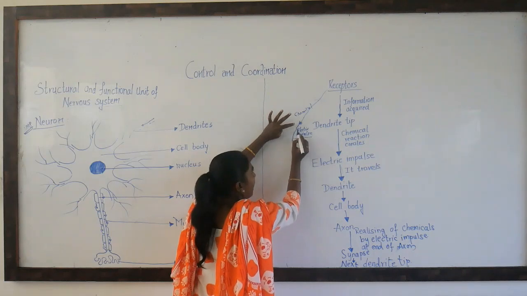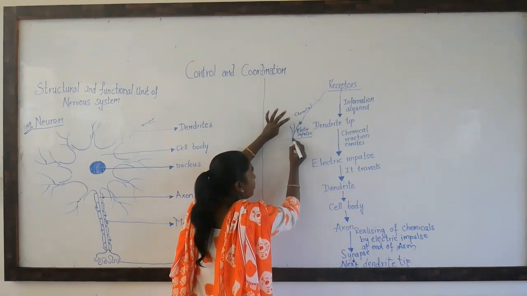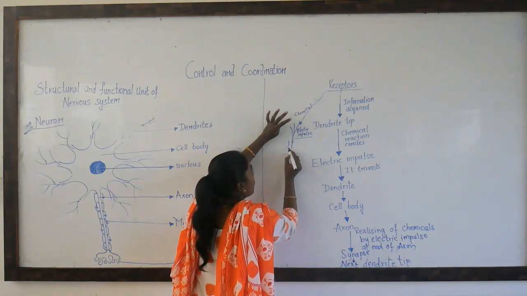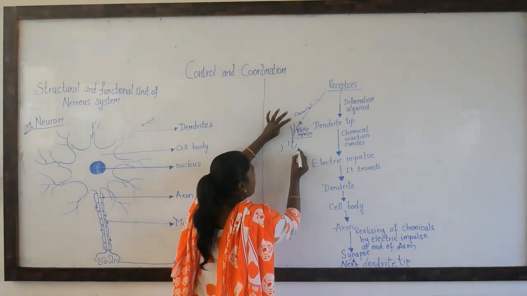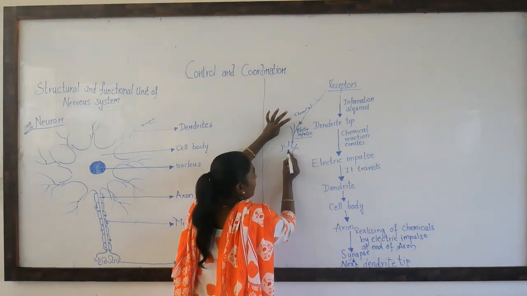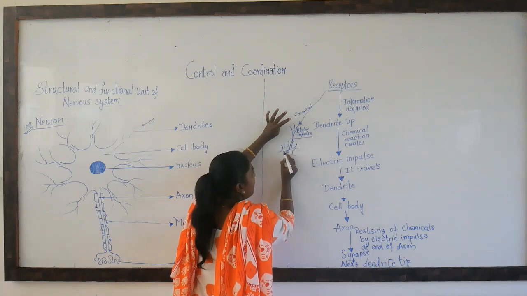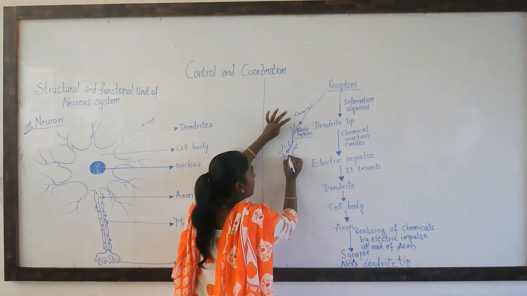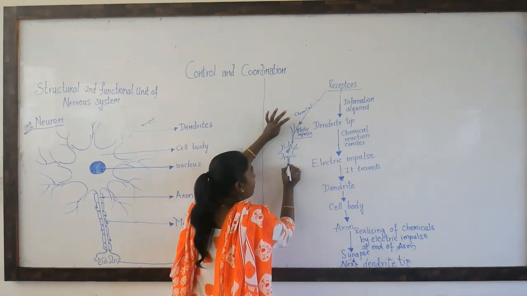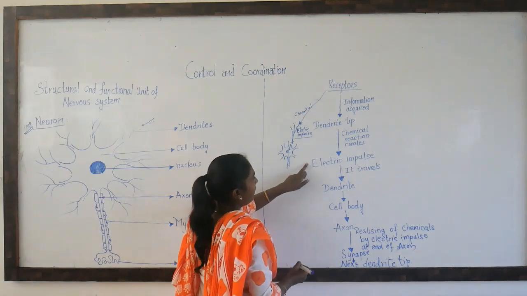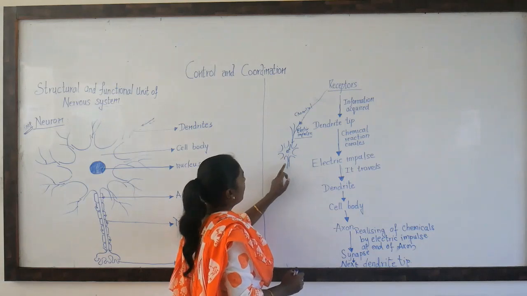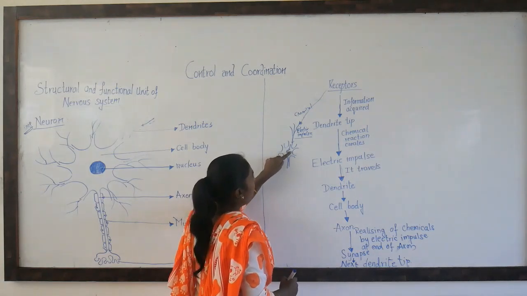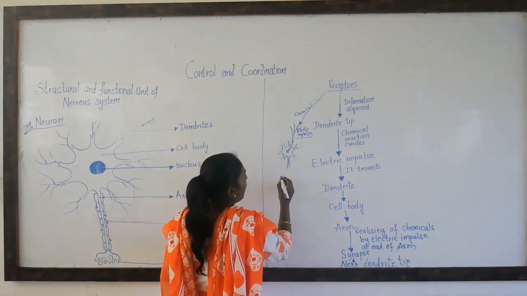Now this electric impulse travels through the dendrite and goes to the cell body. The information comes here in the form of an electric impulse only. I put it in the form of tau. It comes through the axon. The electric impulse travels through the dendrite, comes to the cell body, and then travels to the axon.